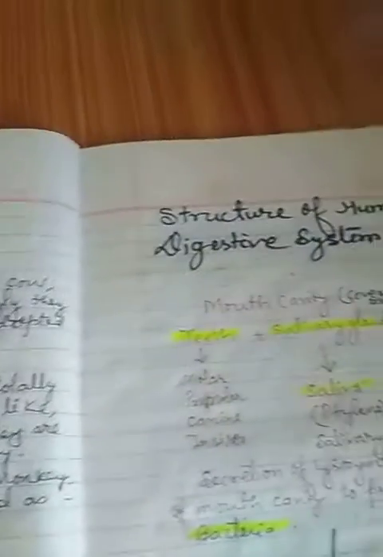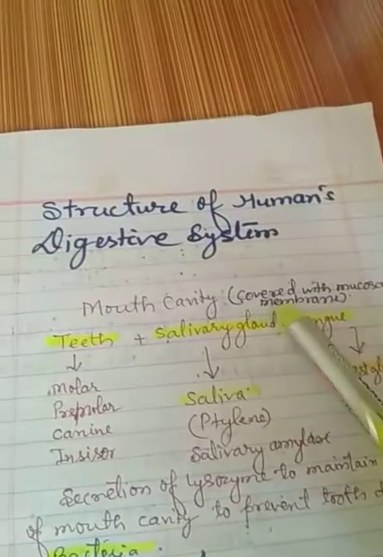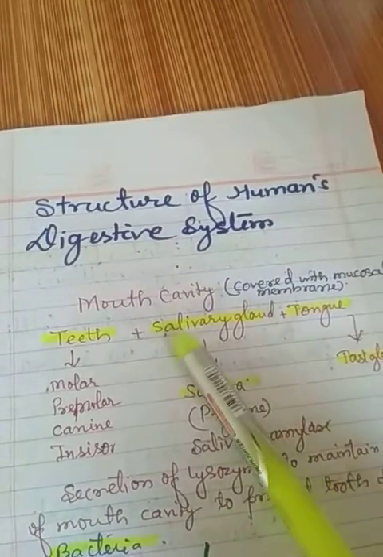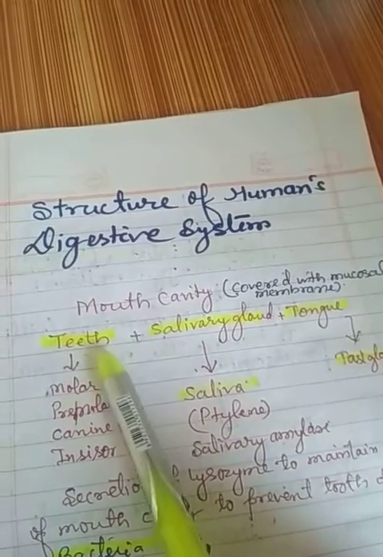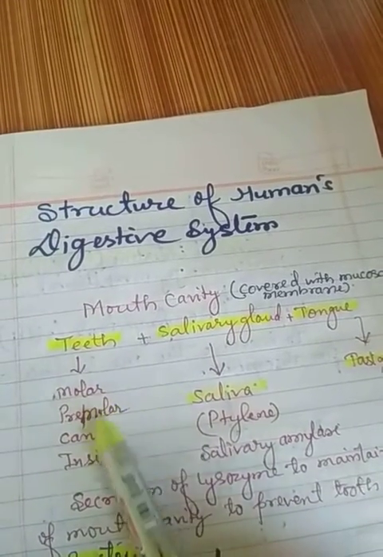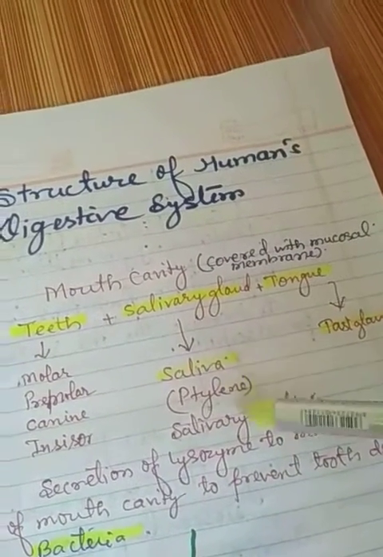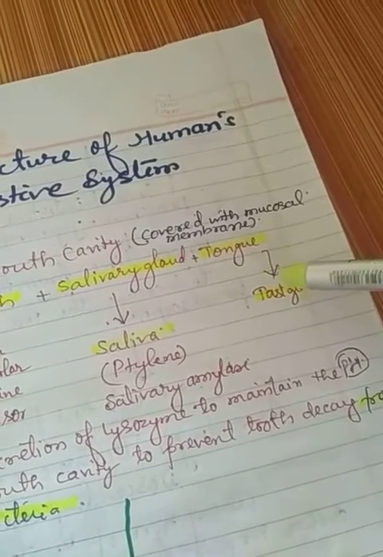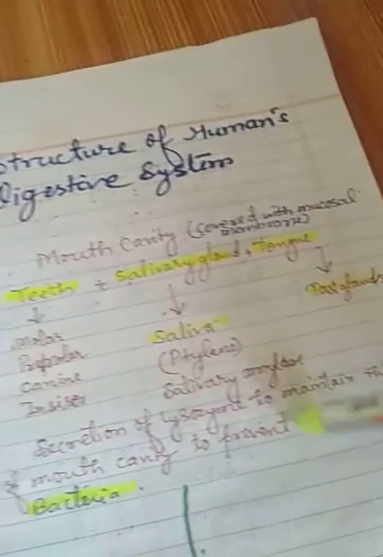Now dear students, come to the structure of the human digestive system. As you have already seen in several diagrams, the human digestive system starts from the mouth cavity. In the mouth cavity, there are teeth, salivary glands and tongue for different purposes. Teeth are for crushing food; molar, premolar, canine and incisor, 4 types of teeth are there. Salivary glands produce saliva for the digestion of carbohydrate inside the mouth cavity. Tongue is meant for swallowing the food as well as tasting the food because it has taste glands.